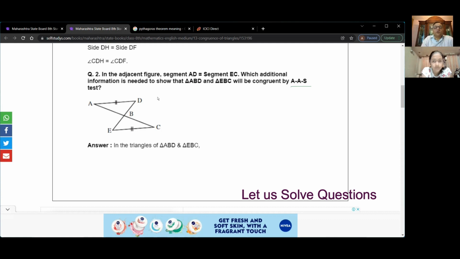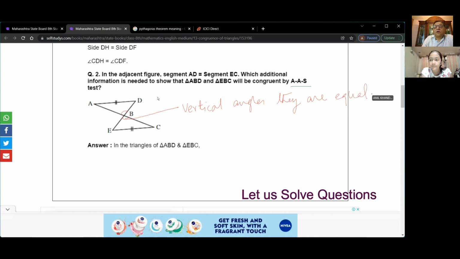Correct. Now we know one thing. You need to find which information is required. We know these are equal, right? These are called vertically opposite angles, or vertical angles. They are congruent. They are always equal.